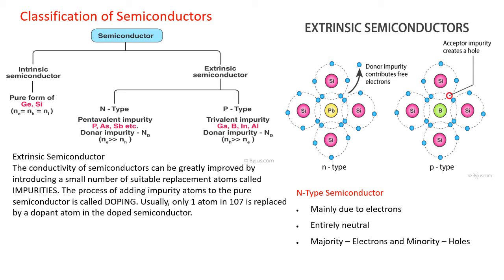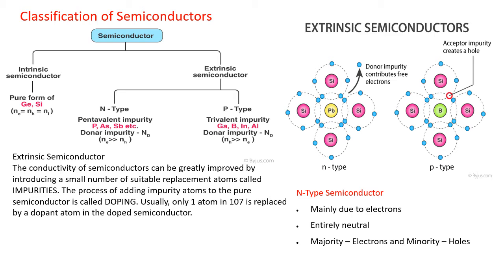Or we can simply say an extrinsic semiconductor is an impure semiconductor. Again, extrinsic semiconductors are classified into two depending upon which type of impurity or external material we add. There are two types of impurities.